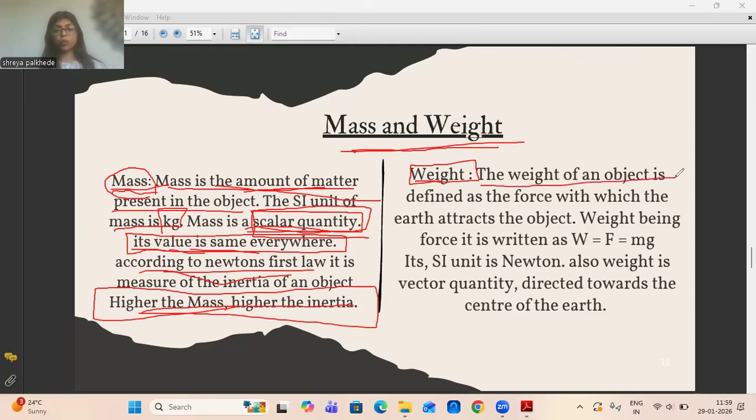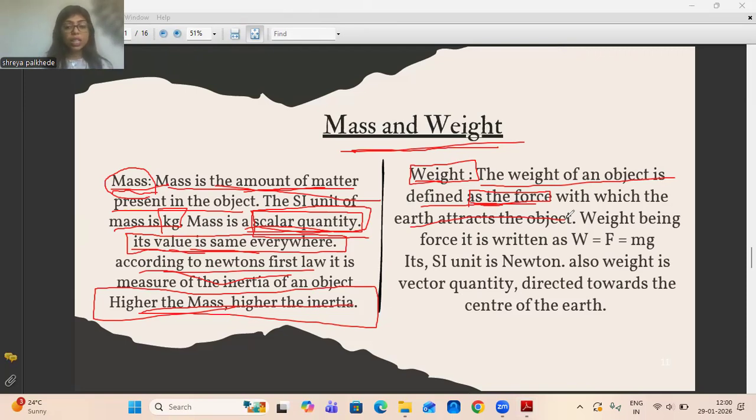So weight of an object is defined as a force. It is not similar to the mass. Weight will be measured in terms of force, the force with which the earth attracts the object toward itself.